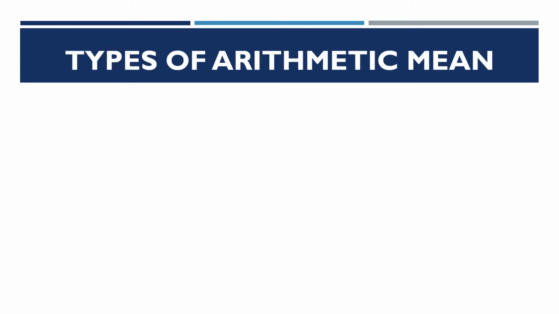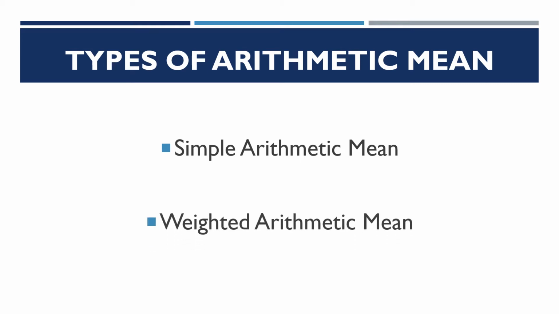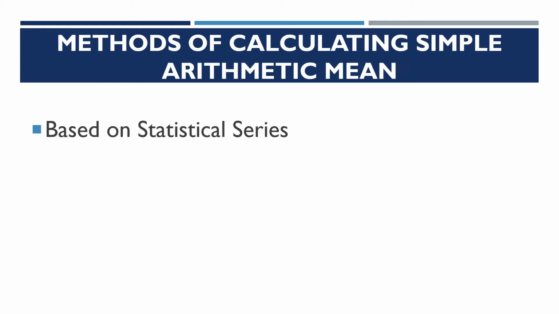So, types of arithmetic mean. There are different types of arithmetic mean. First one is simple arithmetic mean, what we are going to learn today. Next is weighted arithmetic mean. So we have two types, simple arithmetic mean and weighted arithmetic mean. Now, methods of calculating simple arithmetic mean. When we take simple arithmetic mean, there are different methods in calculating it.